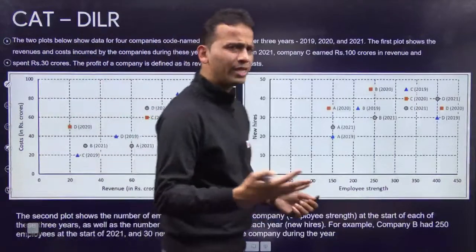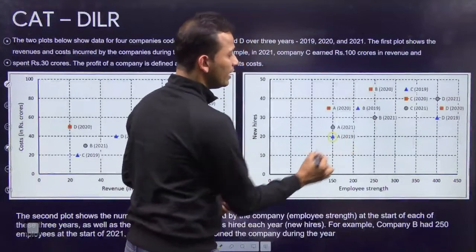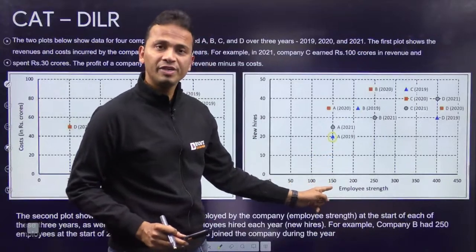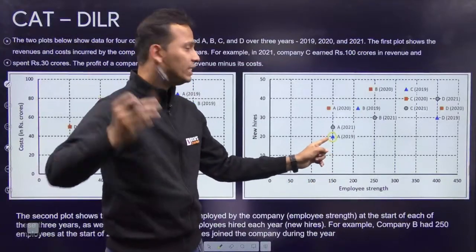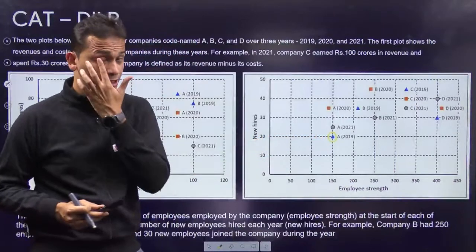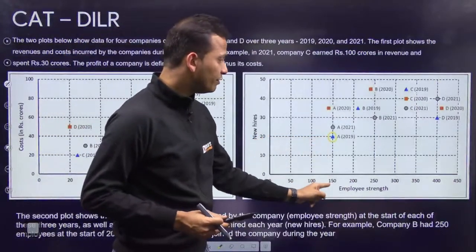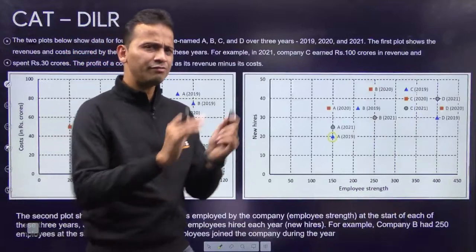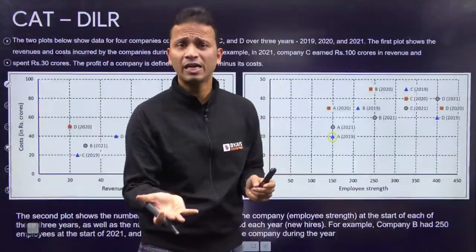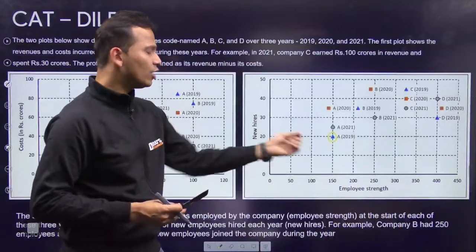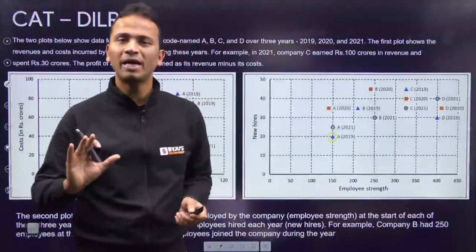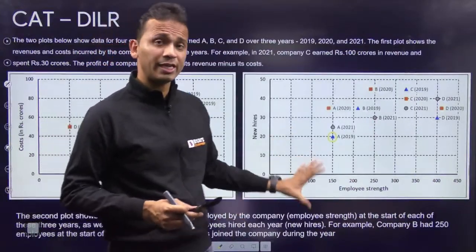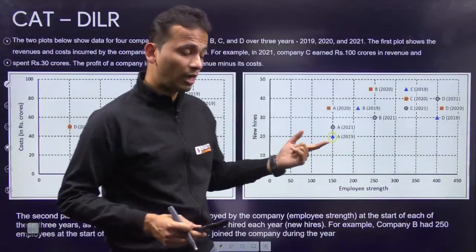Let's pick up one example: company A in 2019. At the beginning of 2019 they had 150 employees and in 2019 they hired 20 more employees. So 150 originally at the beginning, let's say 1st of January 2019, and 20 new employees hired, so 170 by the end. There might be some employees they have fired, whose data is not given. Now we have to understand this.